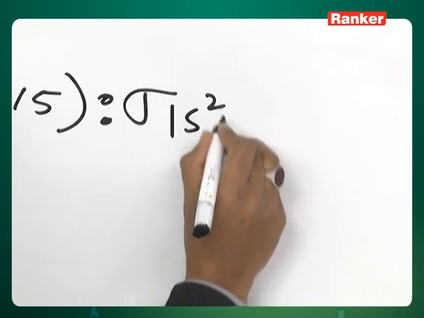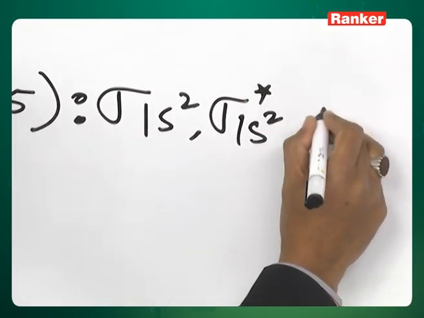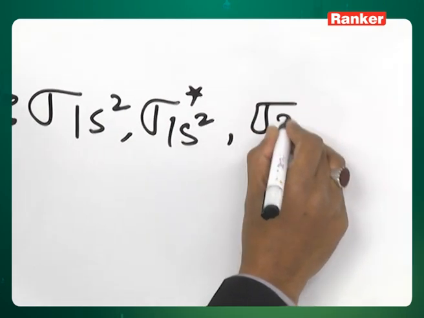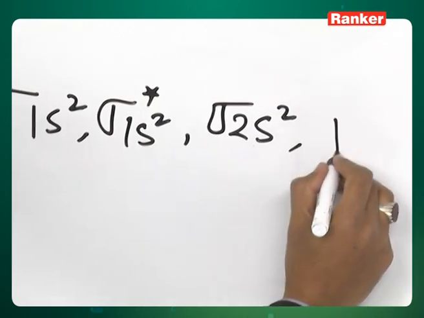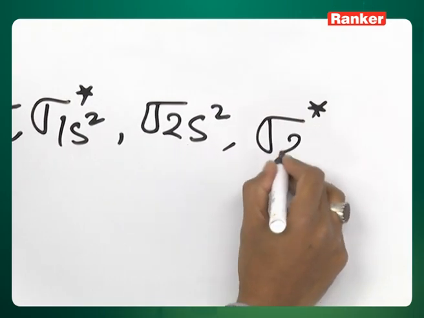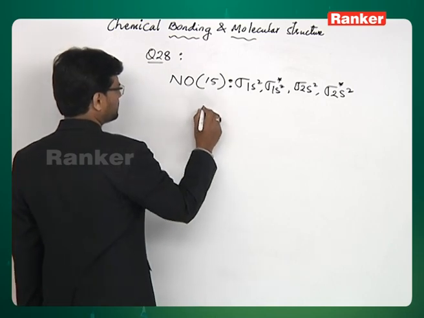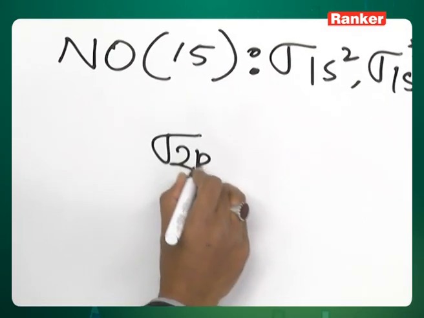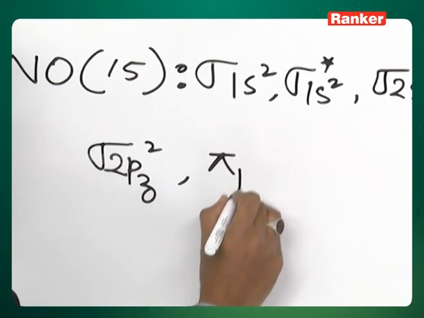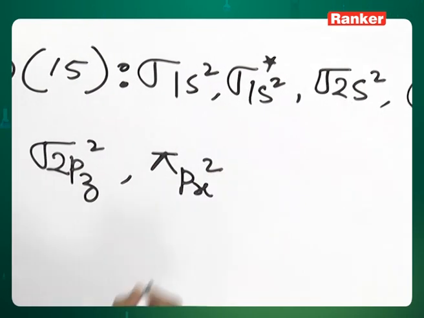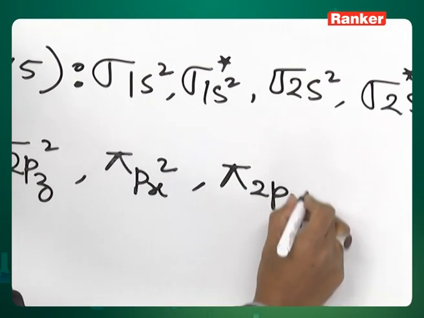Sigma 1s2, sigma star 1s2, sigma 2s2, sigma star 2s2, then you have sigma 2pz2, pi 2px2, pi 2py2.